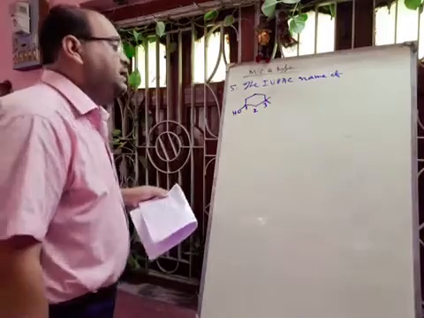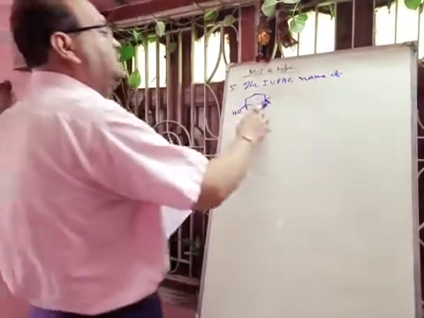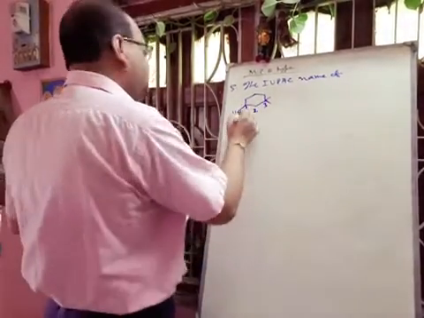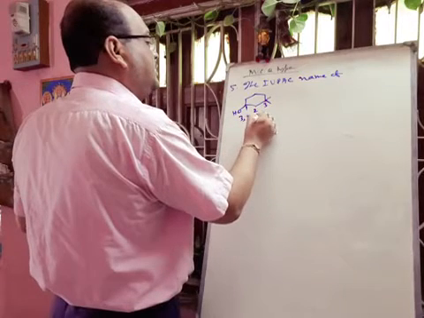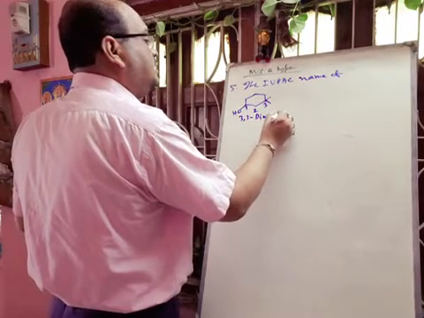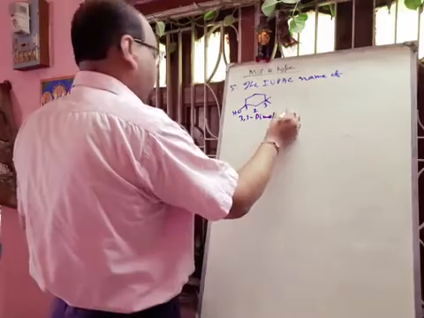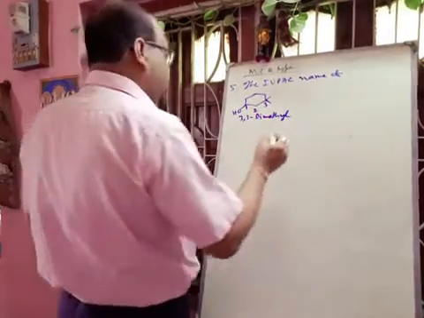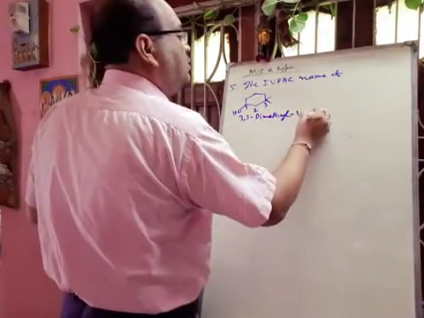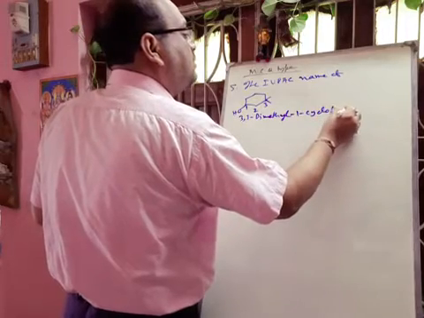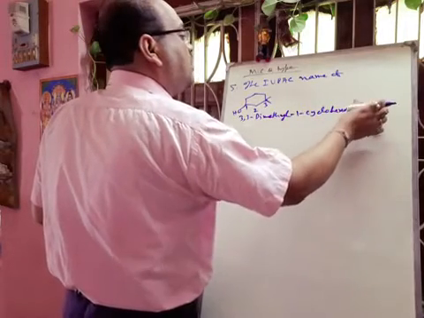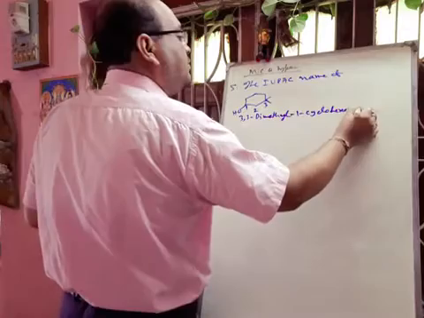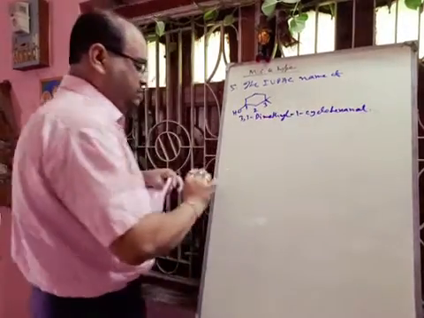So definitely this one will be 3,3-dimethyl 1-cyclohexanol, 1-cyclohexanol, not hydroxy. Okay.